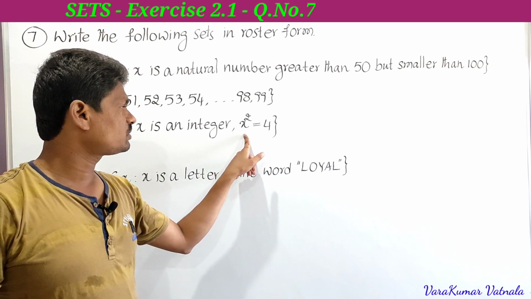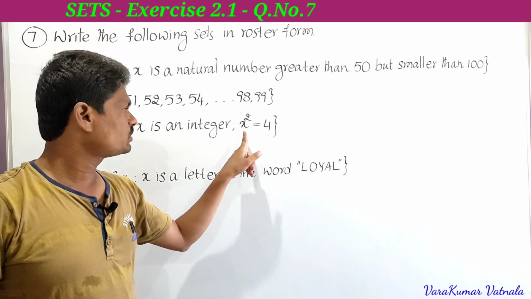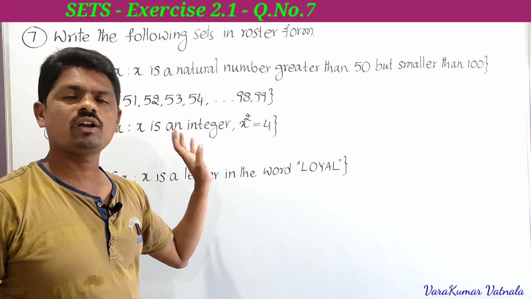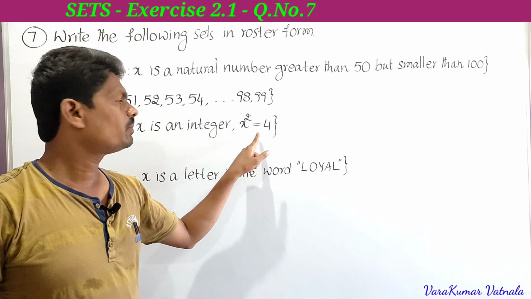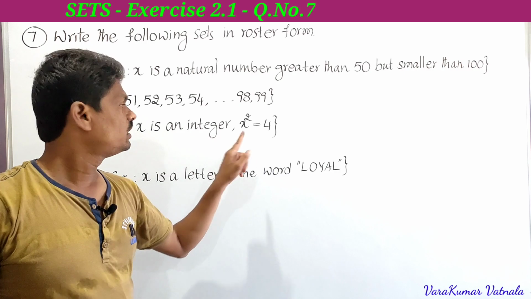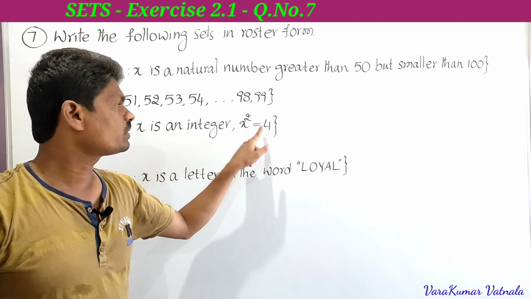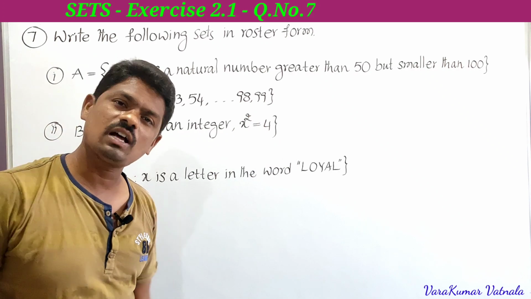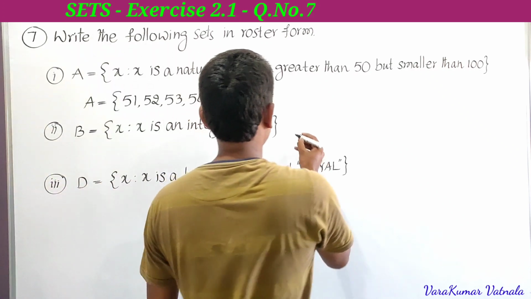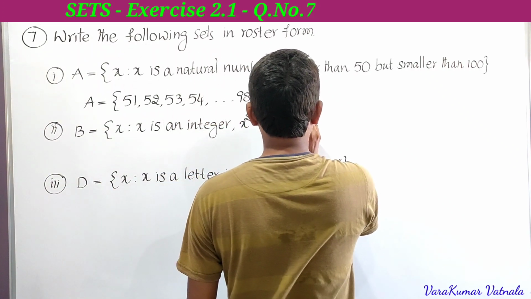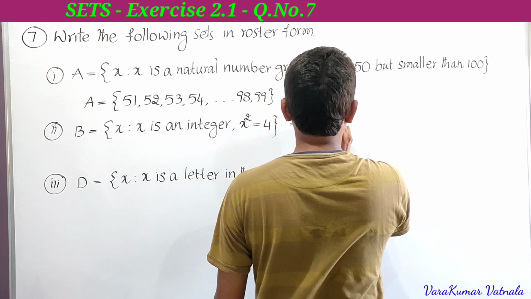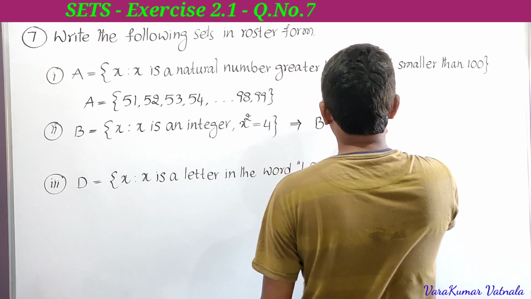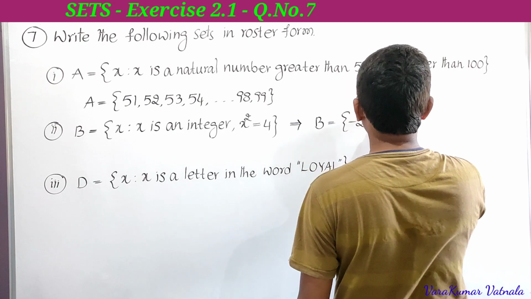For which integer square is equal to 4? Suppose if you take 1, 1 square is 1 only. If you take minus 1, minus 1 whole square is 1 only. If you take 2, 2 square is 4. If you take minus 2, minus 2 whole square is also 4. Therefore, we can write B is equal to the set of minus 2 comma plus 2.